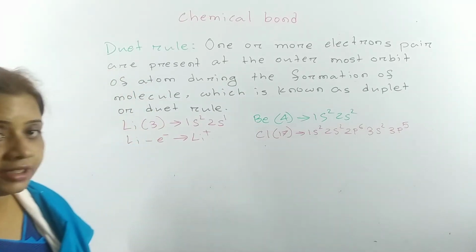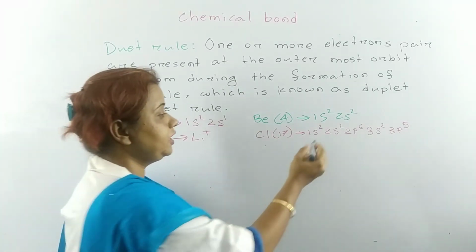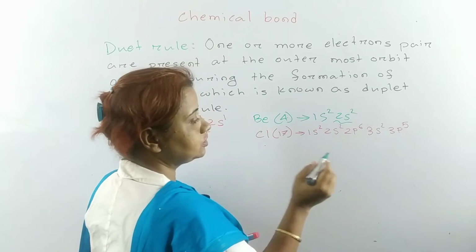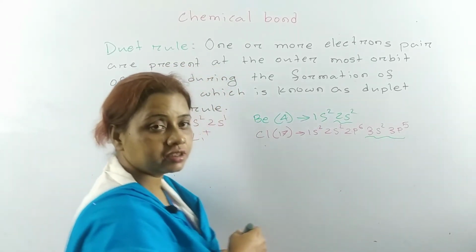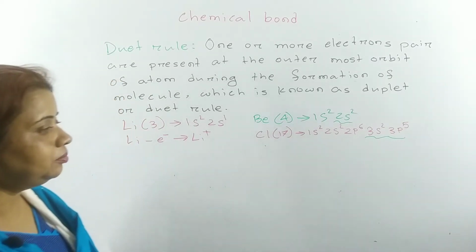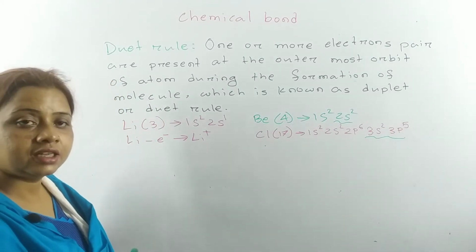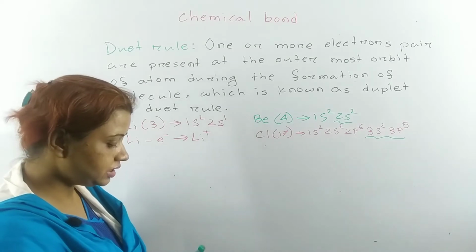That means at the outermost shell of beryllium there are 2 electrons, and at the outermost shell of chlorine there are 7 electrons.